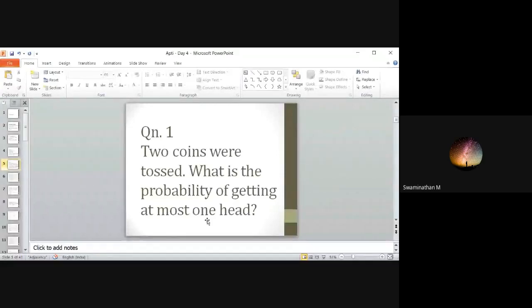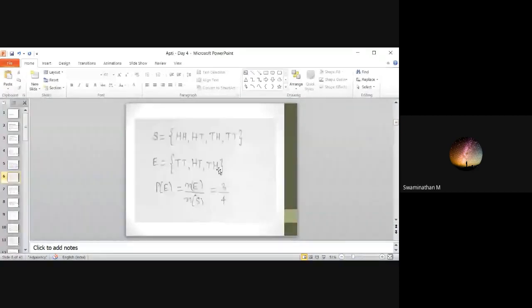One by 4, 3 by 4. Why, guys, so many answers? We will see. At most one head means maximum one head. So 0 heads or 1 head. 2 heads is not allowed because at most one head is allowed. So the event is TT, HT, TH: tail tail, head tail, tail head. So N of E is 3, N of S is 4. The sample space is 4 and the event is 3. So 3 by 4.